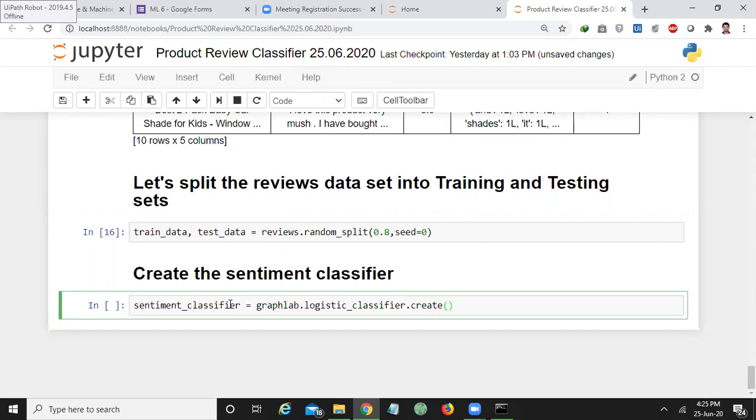Create. I want to apply on my training data, which target is equal to sentiment, and features. Let me go to the next line.